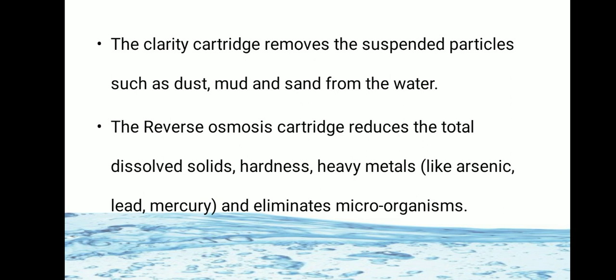The clarity cartridge removes the suspended particles such as dust, mud, and sand from the water. The reverse osmosis cartridge reduces the total dissolved solids, hardness, heavy metals like arsenic, lead, mercury, and it also eliminates microorganisms.